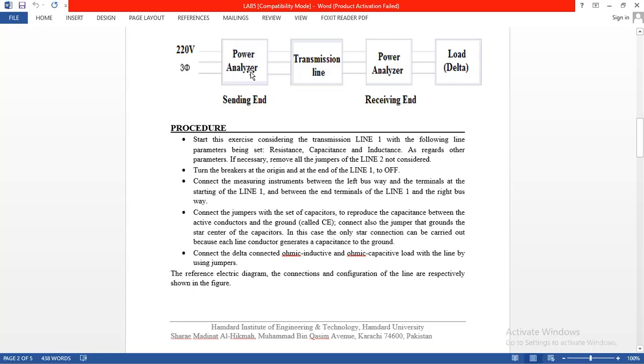Further, we provide the result to the transmission line, which is the power line, in short, medium and long transmission lines. If we connect a single line, then it is a short transmission line. By connecting some resistance, inductor and capacitor to the short transmission line, it becomes a medium transmission line. And if we connect both circuits of single transmission line with each other in series, then it becomes a long transmission line.